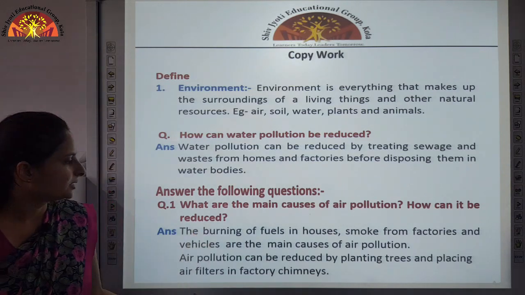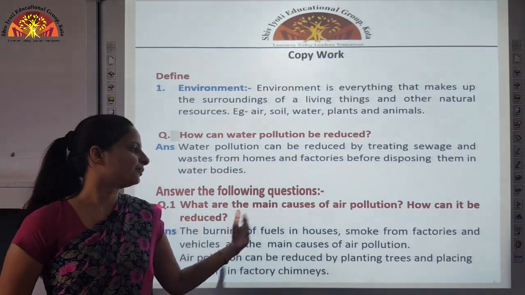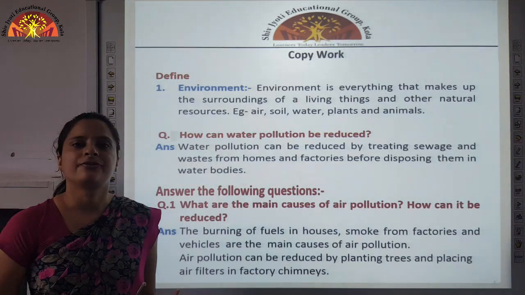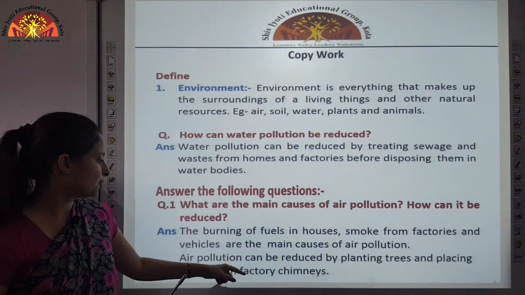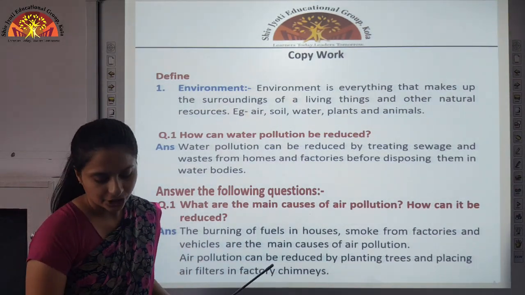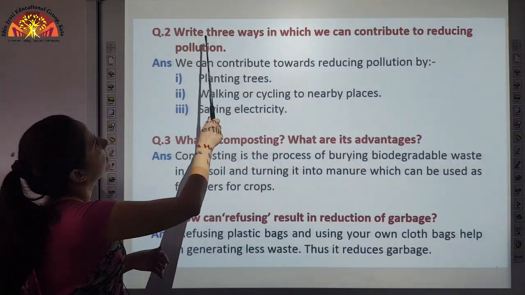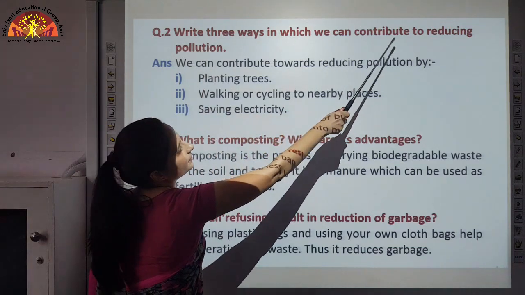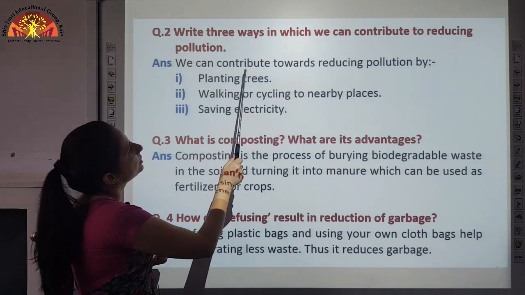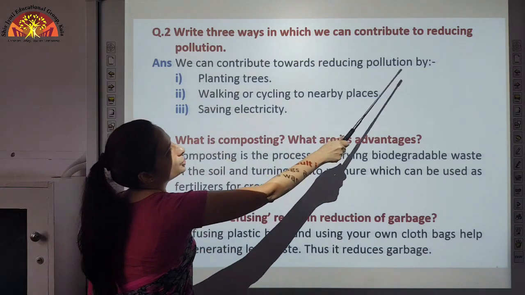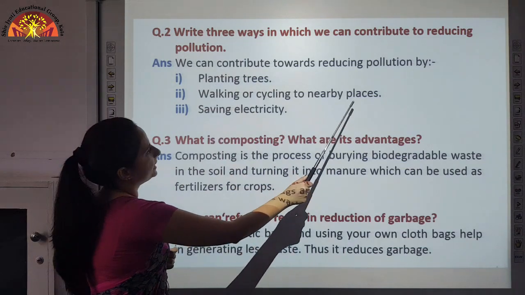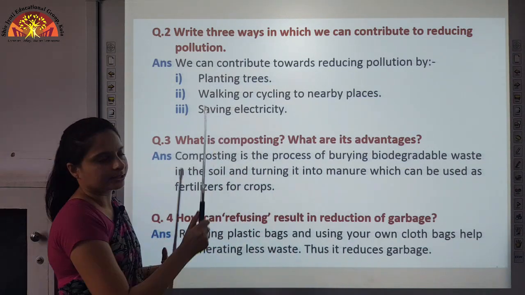As we learned, air pollution is caused due to fuels which are burnt in houses and the smoke which comes out of the factories and vehicles, and its control is by afforestation, and you can place air filters in the factory chimneys. Write 3 ways in which we can contribute to reducing pollution. How can you reduce pollution? We can contribute towards reducing pollution by planting trees, walking or cycling to nearby places, saving electricity.